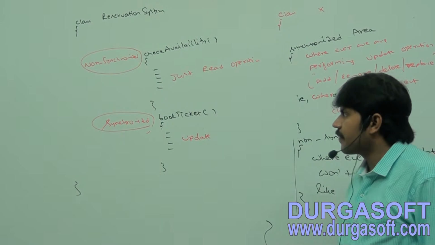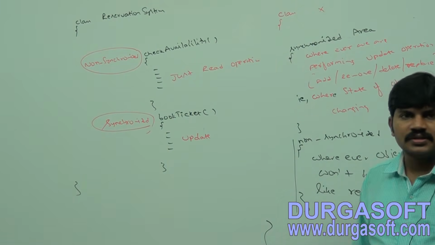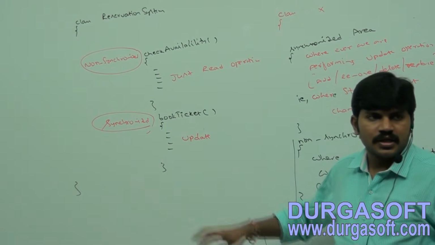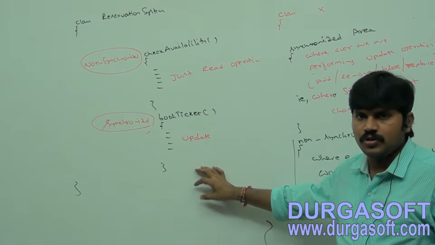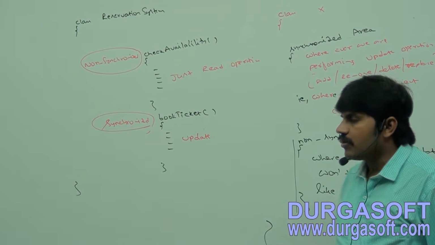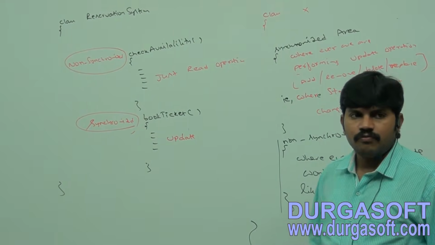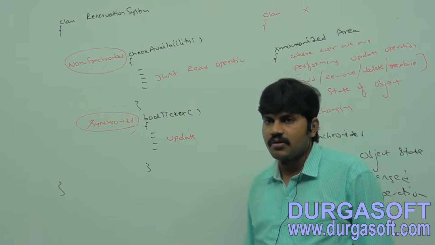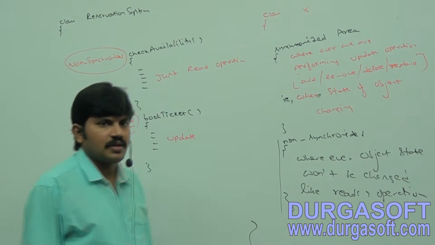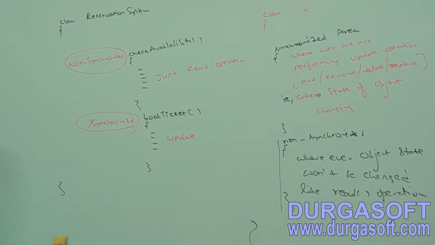Non-synchronized area, first one; second one, synchronized area. Is any explanation required about this terminology? Let me go for a simple example: with a synchronizer, without a synchronizer, what is the difference? Let me go for a simple example or a big example. Completed, right?